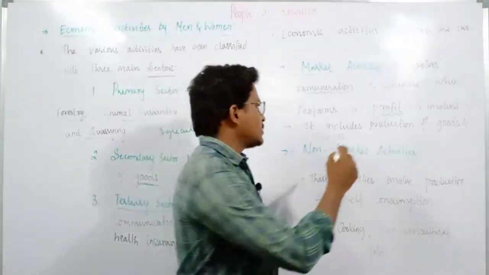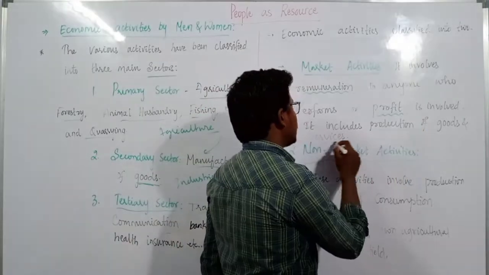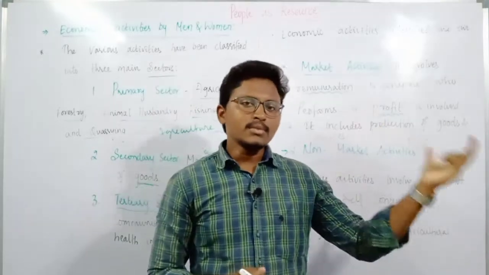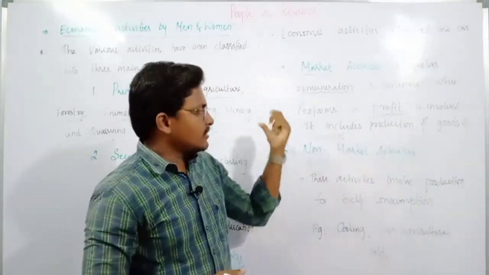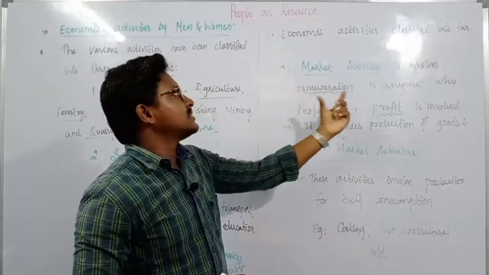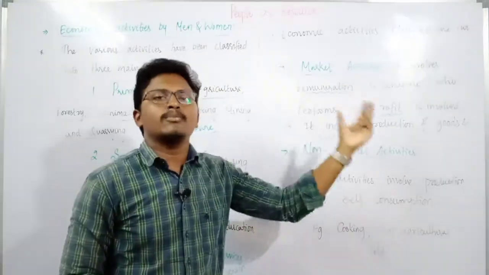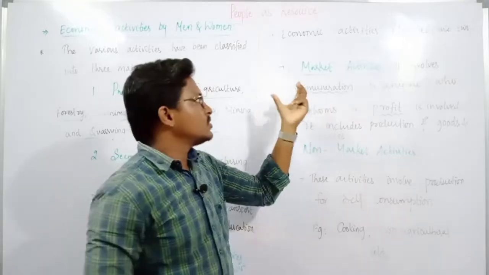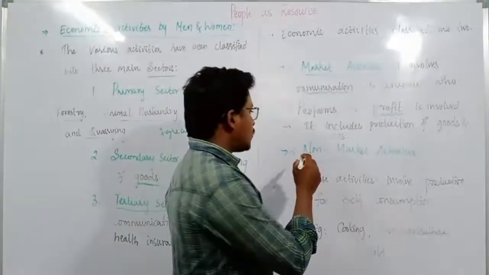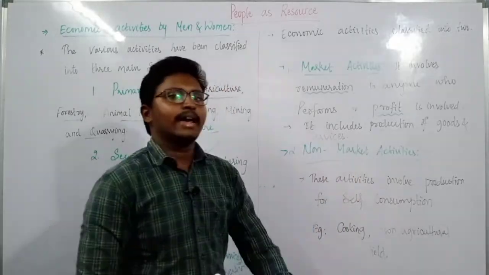This includes the production of goods as well as services. Production of goods can be done for profit, or production of services can also be done for profit. So whatever activities involve remuneration or are performed for profits, those activities are known as market activities. Then what do you mean by non-market activities?